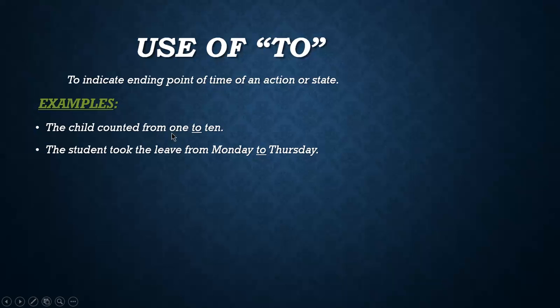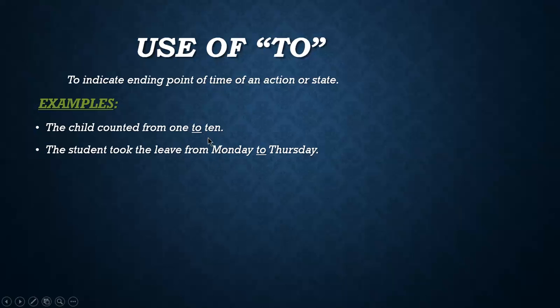You can see that from is also used in this sentence, which is showing the beginning point of the time of the action. The action is counting. That is, the child is counting something. Another example is the student took the leave from Monday to Thursday. You can see that again the ending point has been shown by the preposition to, and the starting point, which is Monday, has been shown by the preposition from.